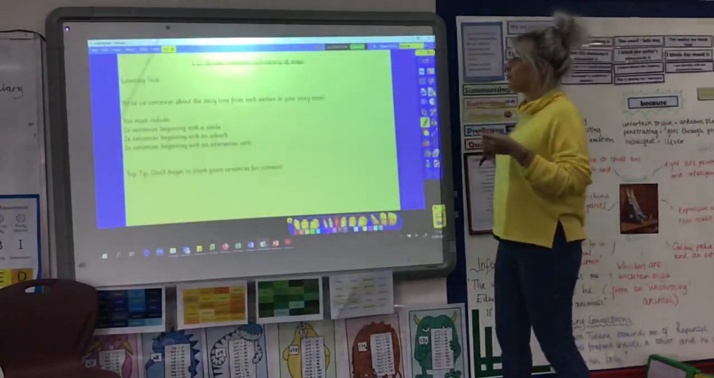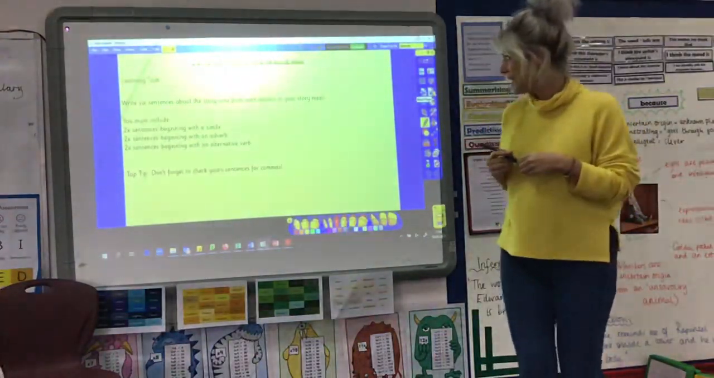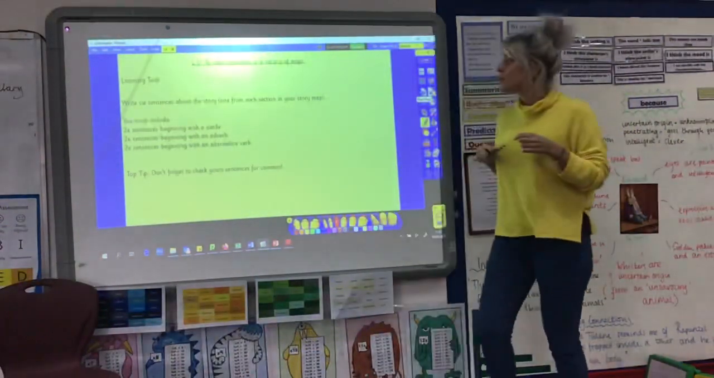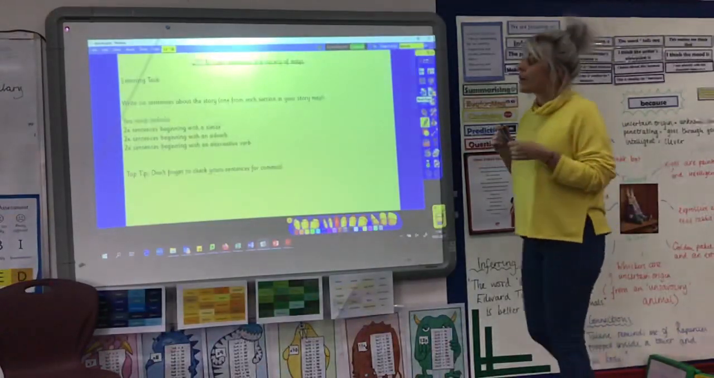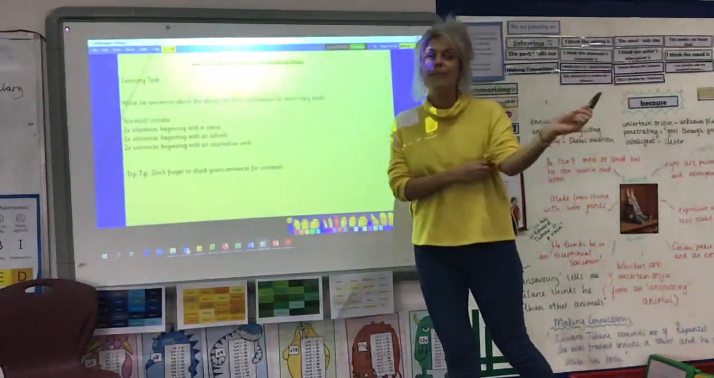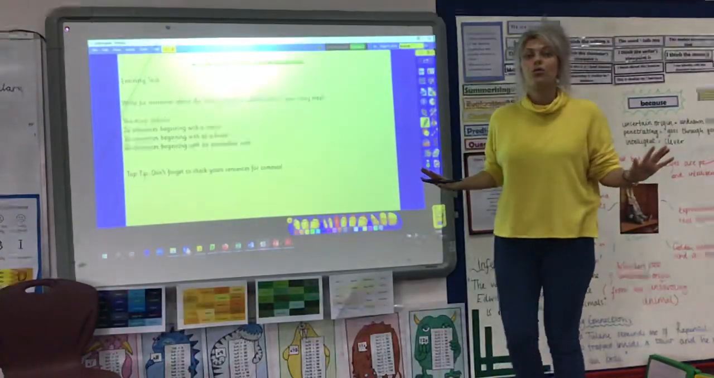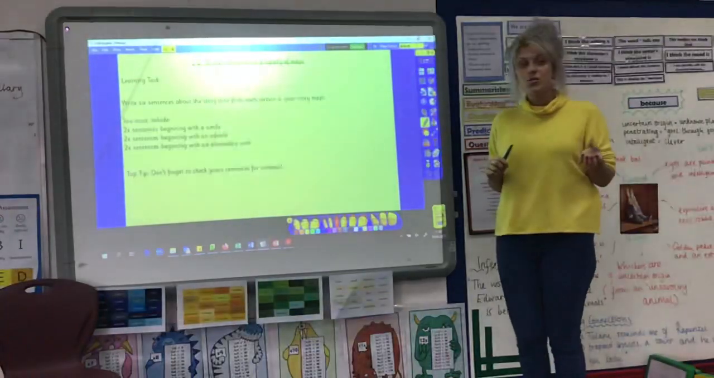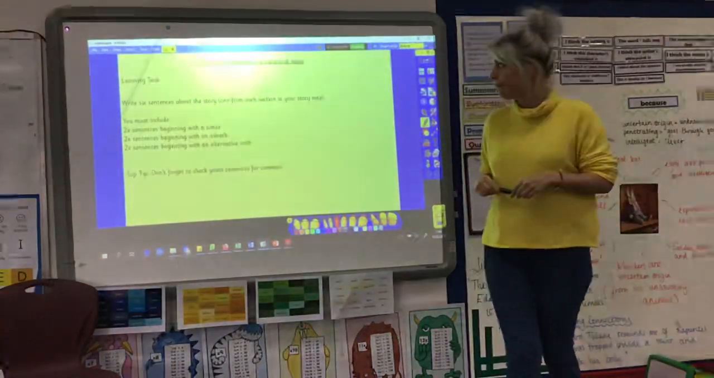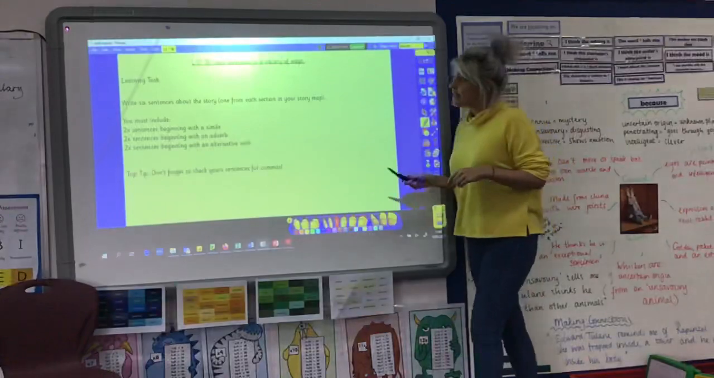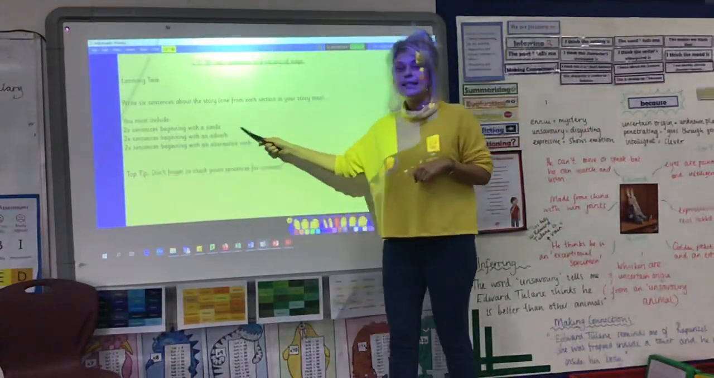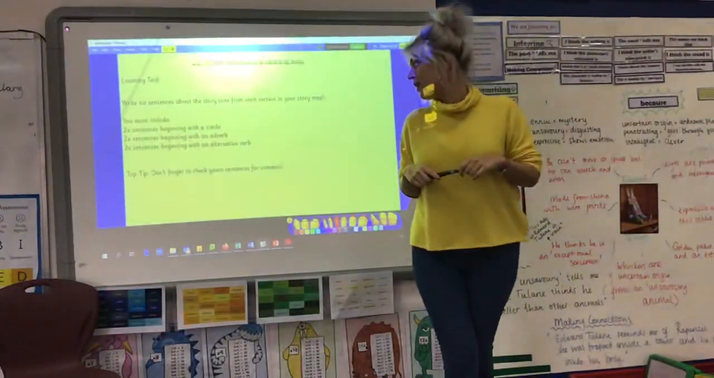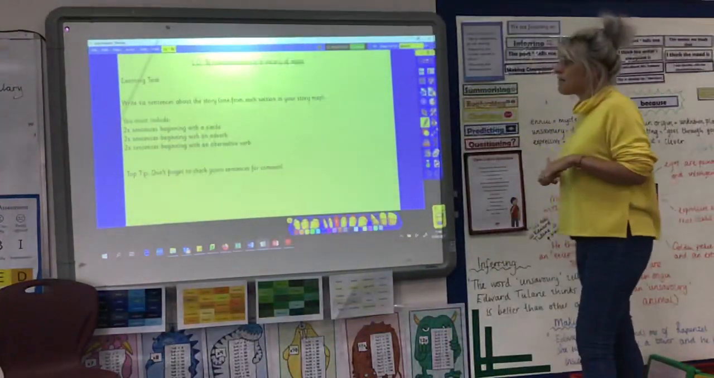Now finally, your learning task. You are going to write 6 sentences about the story, 1 sentence for each section of your story map. Please don't write them on your story map because we would like these sentences to be easy to read. Please write them on a fresh Word document or a new piece of paper. Your 6 sentences must include 2 sentences that begin with a simile, 2 sentences that begin with an adverb, and 2 sentences that begin with an alternative verb.